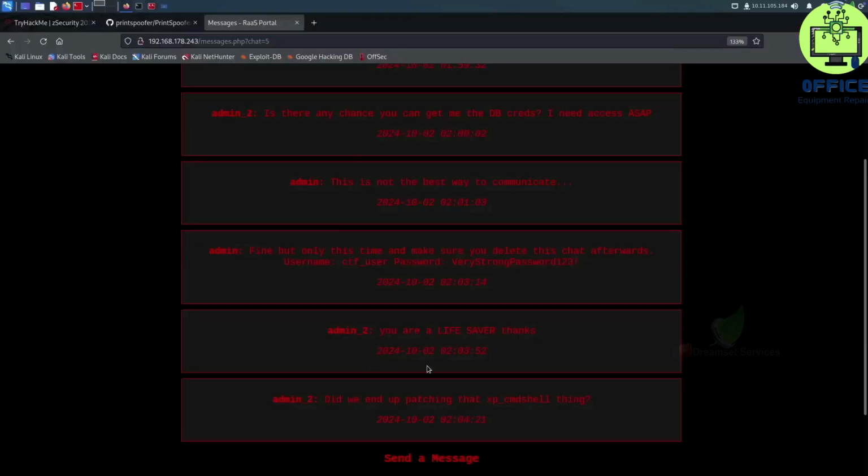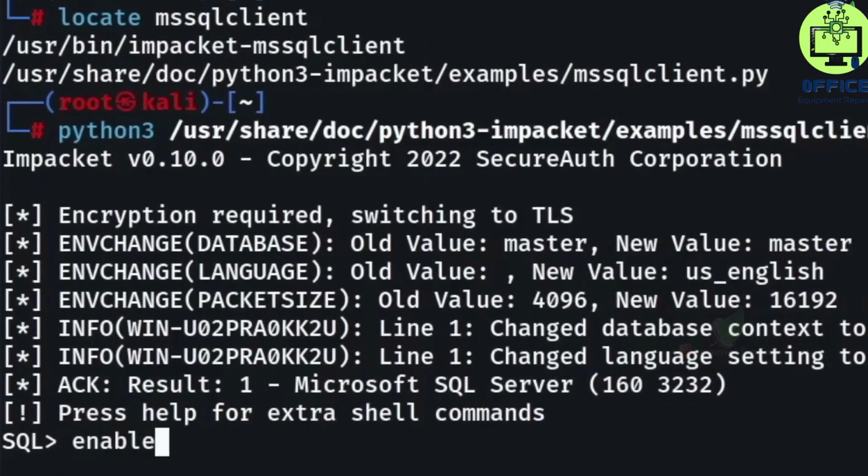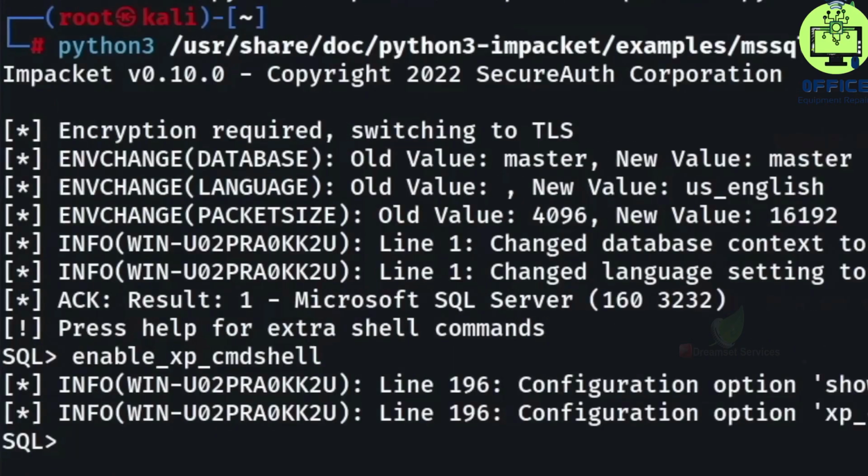And like our admin friend already mentioned here, it looks like the xp_cmdshell permissions might not be configured properly. xp_cmdshell executes system commands from within the DBMS. So to do that, all we have to do is enable xp_cmdshell, and let's see what we get.